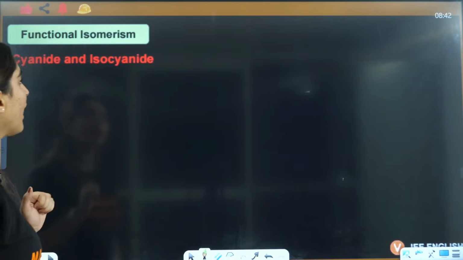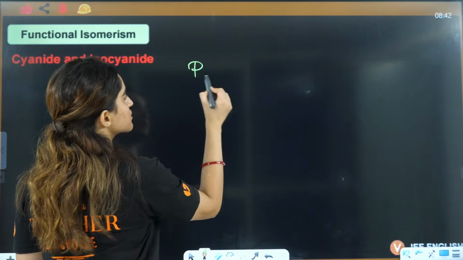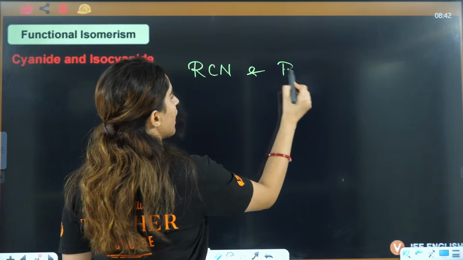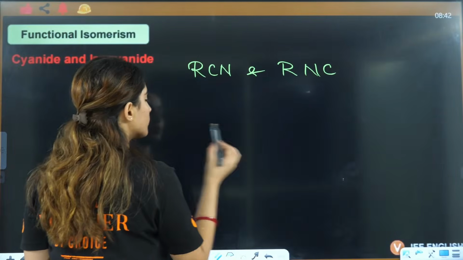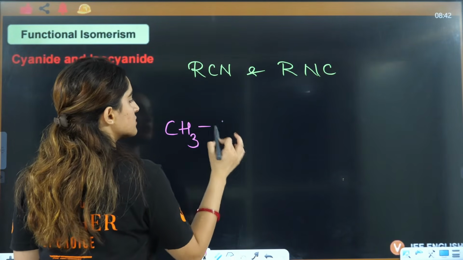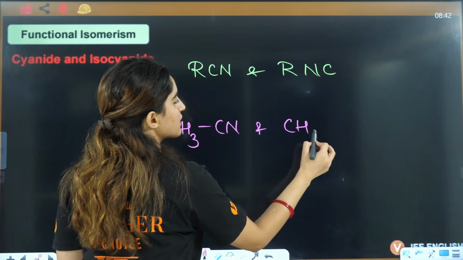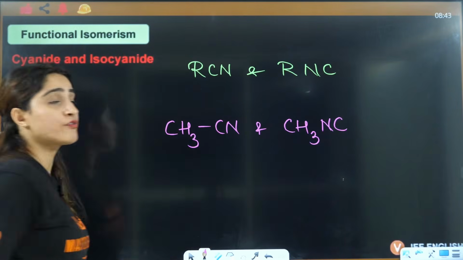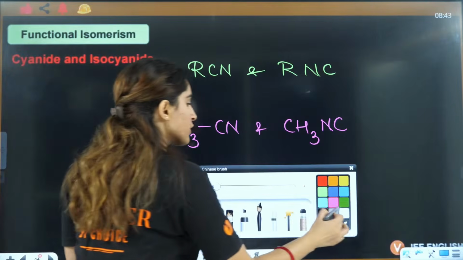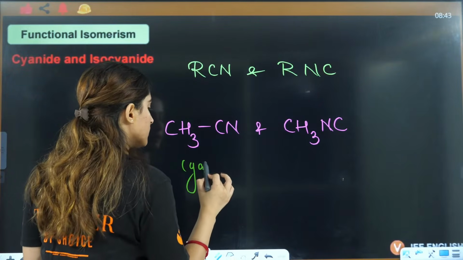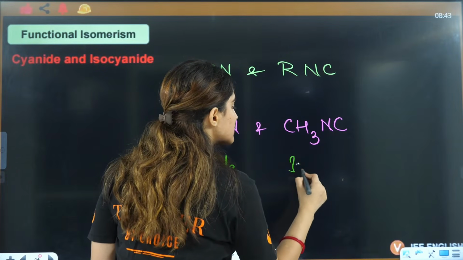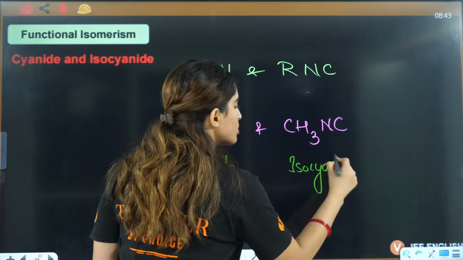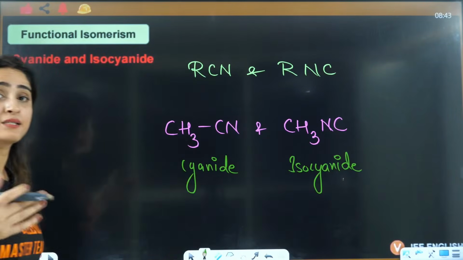Then you have cyanide and isocyanide, meaning RCN and RNC. This is cyanide, this is isocyanide. You don't need to worry that much about this. CH3CN or CH3NC. You look at where it is connected from. So this is going to be cyanide, and this is going to be isocyanide. These are also functional group isomers.